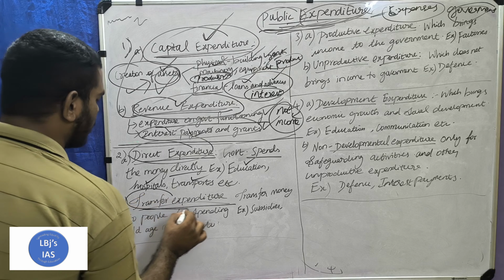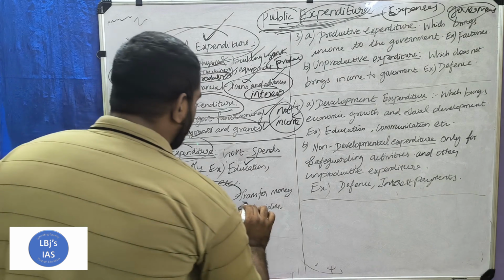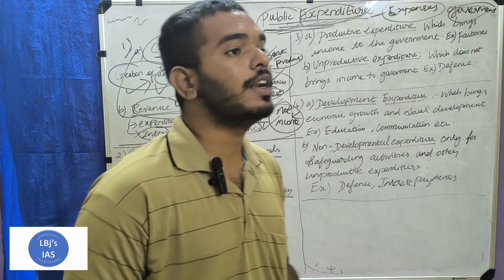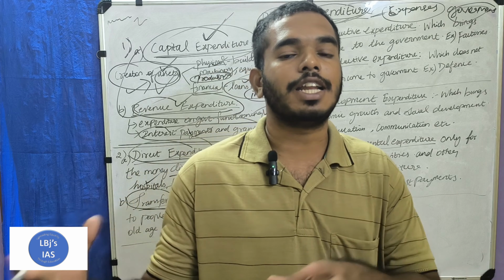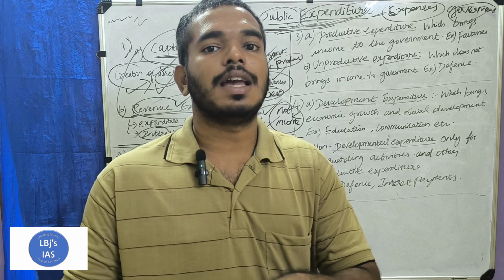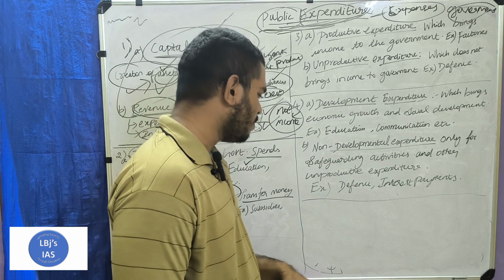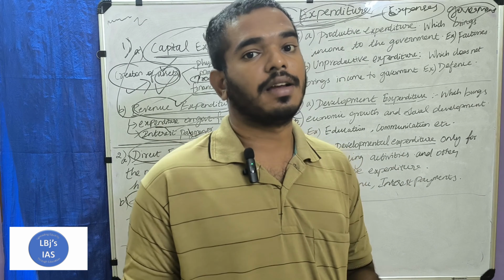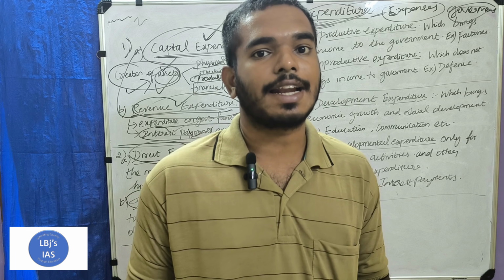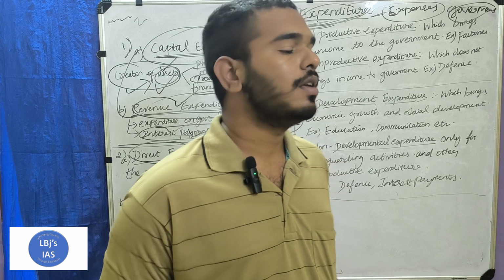Next one is the transfer expenditure. Government does not spend the money directly on consumption, but it transfers the money to the people or any other organization or businesses for spending. Government does not spend it directly. It transfers the money to the people.